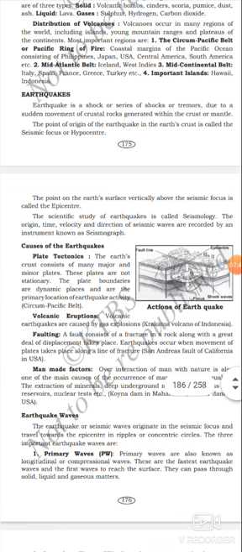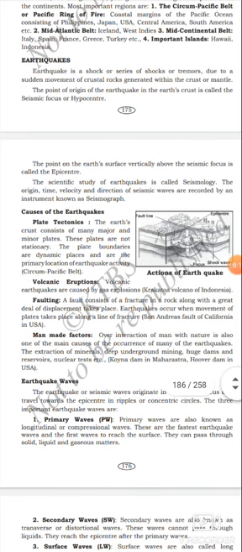Let us see now earthquakes. An earthquake is a shock or series of shocks or tremors due to a sudden movement of crustal rocks generated within the crust or mantle. Why do earthquakes happen? Because earthquakes happen due to sudden movement of crustal rocks within the crust or mantle of the earth.